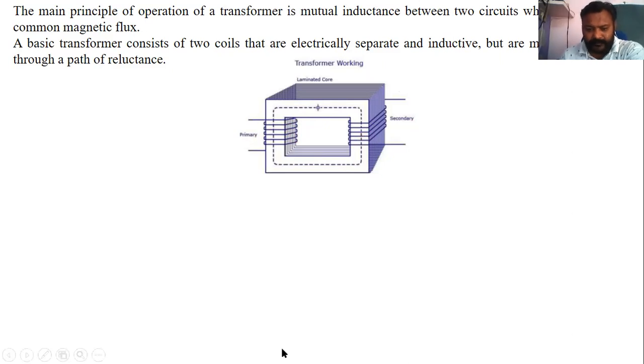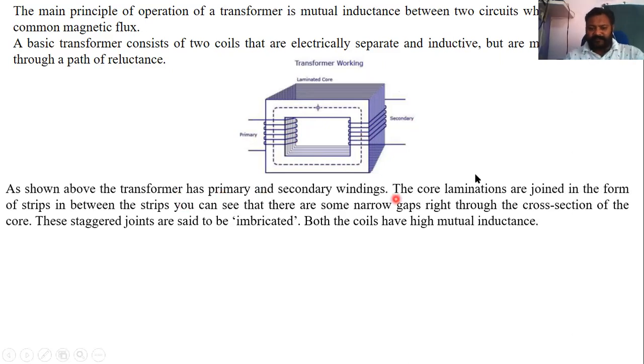Got it? As shown above, the transformer has primary and secondary windings. The core laminations are joined in the form of strips. In between the strips, you can see some narrow gaps right through the cross section of the core. These staggered joints are said to be imbricated. Both coils have high mutual induction. Now, this is your core. This core may be C type, E type, or I type. The thickness of the laminations is 0.3 mm or 0.5 mm. They are placed one above the other, and they are imbricated. On that, the winding is mounted.